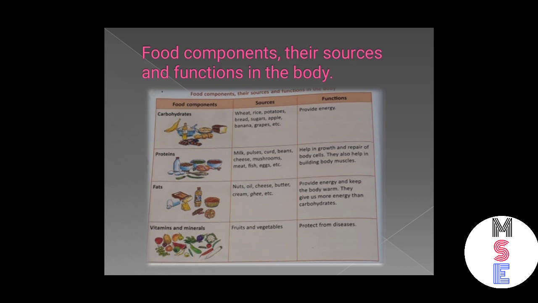Then the third one, fats. The sources of fats are nuts, oil, cheese, butter, cream and ghee. And fats provide energy and keep the body warm, and they give us more energy than carbohydrates. Now the last, vitamins and minerals. The sources of vitamins and minerals are fruits and vegetables, and they protect from diseases.